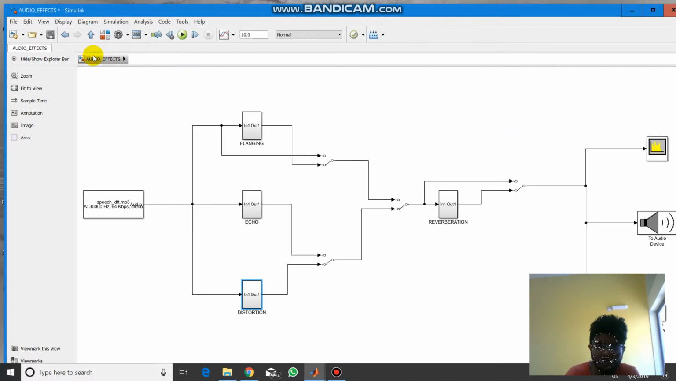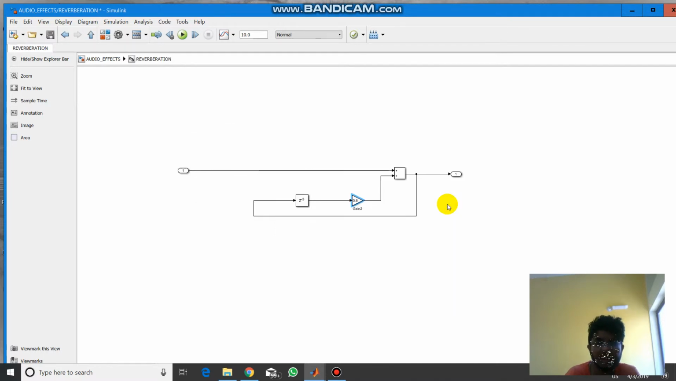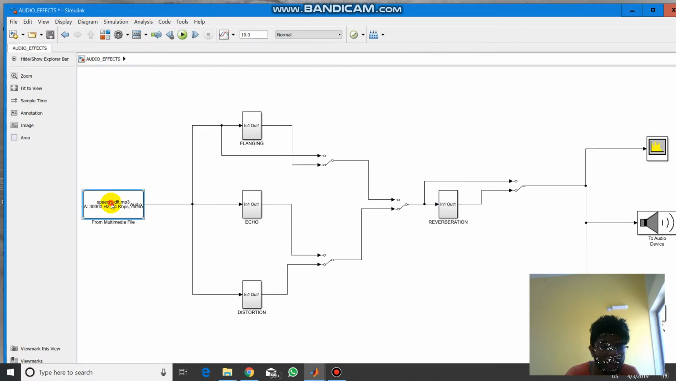Now after the audio effects, we go for reverberation. Given an input signal, the output acts as feedback to a delay of z⁻³ and a gain. Both act as inputs and give the output. This is the reverberation. Here we took a speech signal.